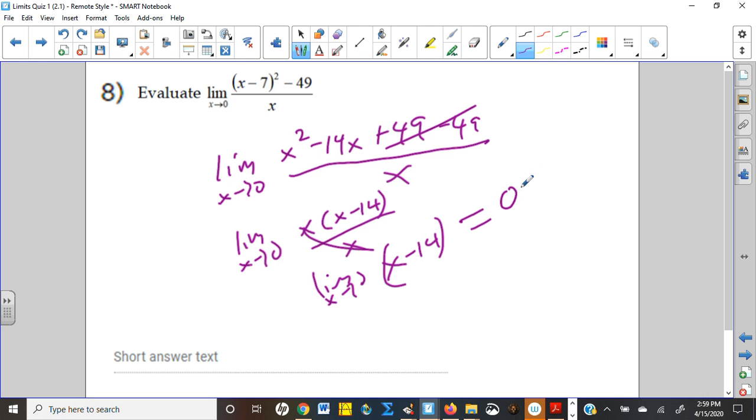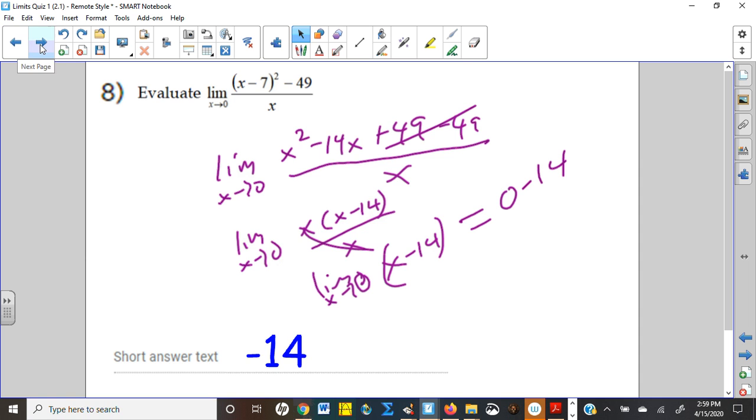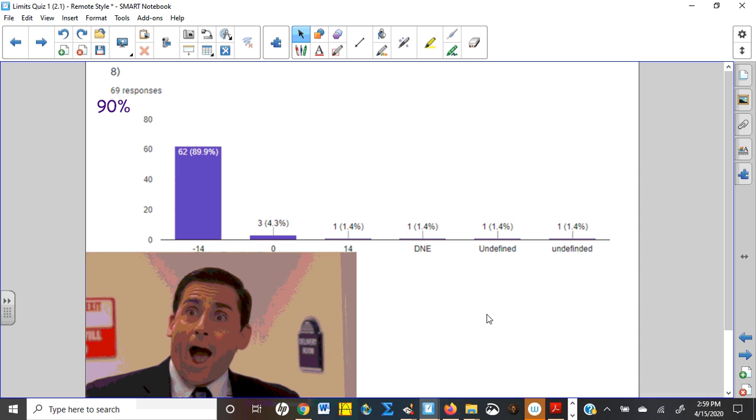Now it's just a substitution problem. I can now plug that 0 in, right? And I don't need to write the limit anymore. And of course, 0 minus 14 is negative 14. And how many of you guys got that right? Oh, 90%. So really good, solid number.